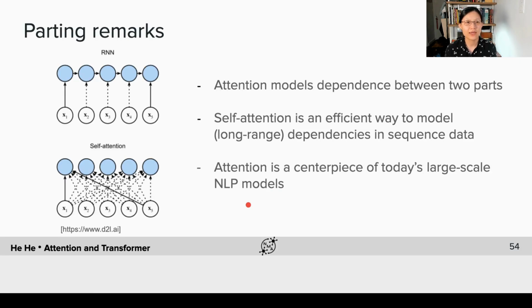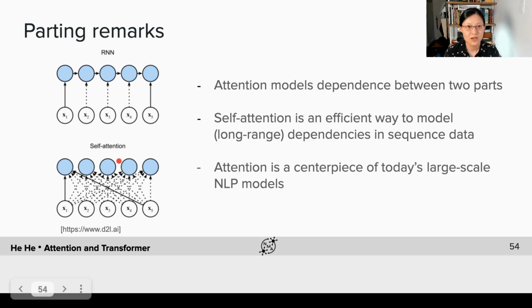Okay, as a conclusion of today's lecture, the main topic we covered today is the self-attention mechanism and the transformer architecture, which is built on top of that. The key thing to remember about attention is that attention models dependence between two parts of the input. In a recurrent neural network, we compute the encoding from left to right.